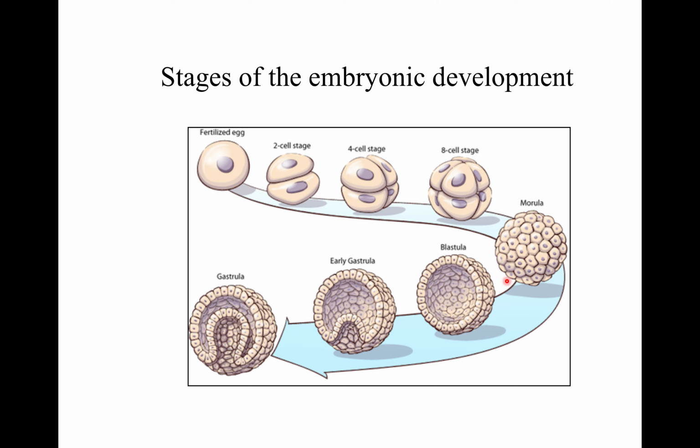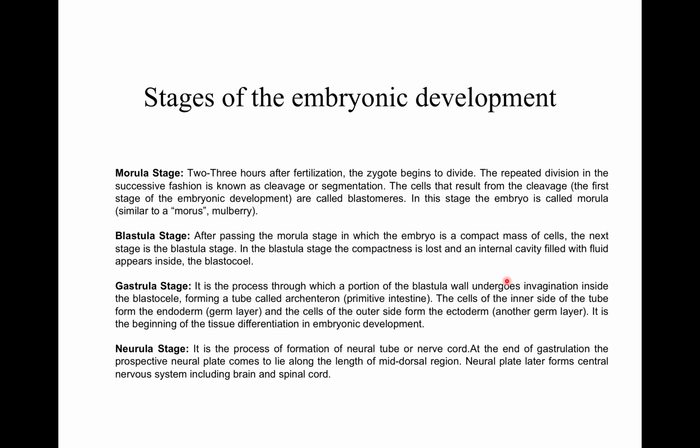Then next is a blastula. After passing the morula stage, in which the embryo is a compact mass of cells, the next stage is blastula. The blastocoel bearing stage is known as blastula. In the blastula stage, the compactness is lost and an internal cavity filled with fluid forms, and this is known as blastocoel. So, in this stage, early presumptive areas can be differentiated by staining technique.